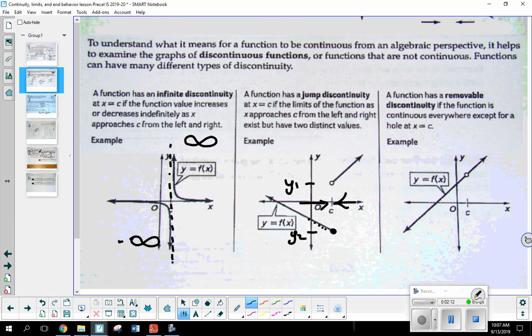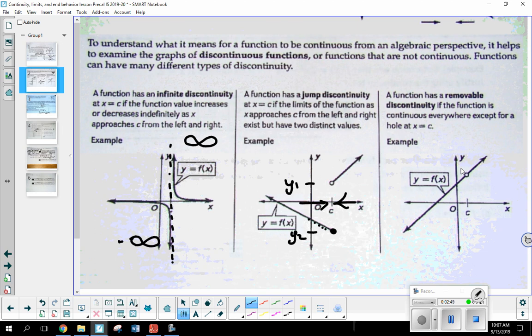If it turns out we're dealing with an infinite discontinuity, we refer to that as a what? A vertical asymptote, right? Well, we're going to notice that the y values as we approach an x from both sides, they're going to become extremely large or extremely small very quickly. If we notice that kind of pattern, well, we have to be dealing with an infinite discontinuity. We've been dealing with a removable discontinuity. Now here we're going to notice in step 1 that there is a problem with that x at that location, okay? But the table should show that I'm still approaching the same y value from both sides.